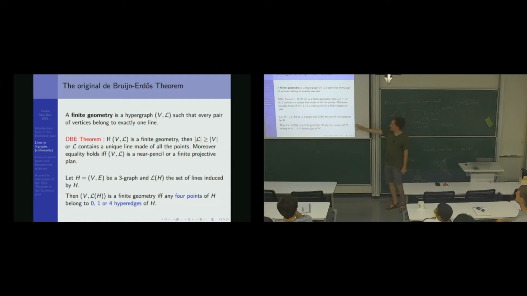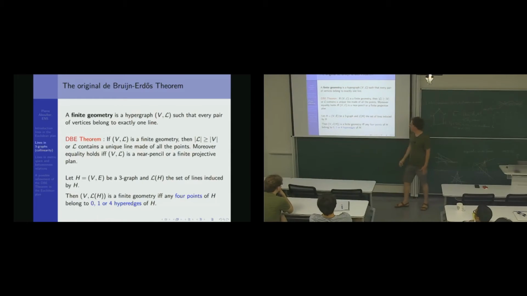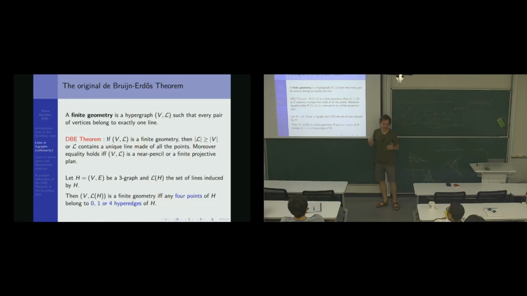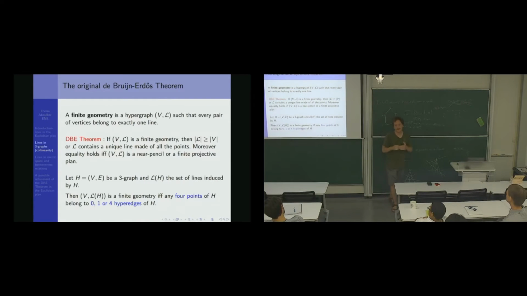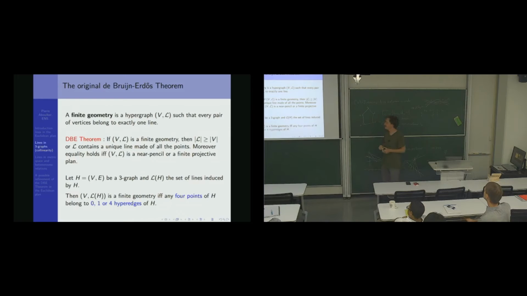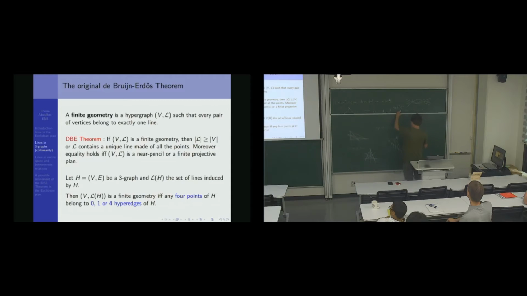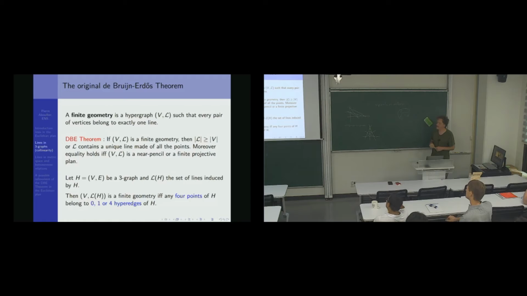So if I take a 3-uniform hypergraph H = (V, E) and look at the set of lines it defines, L(H) will be a finite geometry, meaning every pair of points is in a unique line, if and only if every time I have 4 points, they can carry either 0, 1, or 4 hyperedges. So it's a 3-uniform hypergraph, so hyperedges are of size 3. And this is an if and only if. It is a simple observation.